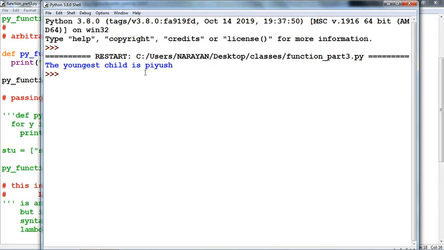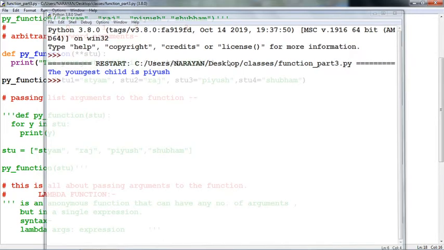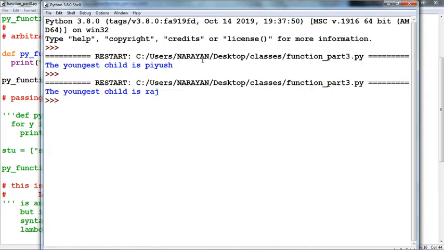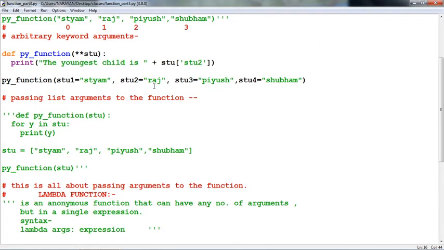The youngest child is Piyush. Why is it Piyush? It returns Piyush because we use the value of student3, and the value of student3 is given as Piyush. If here we change this to student2, again it will return the output Raj. Why Raj? Because the value of student2 is Raj.